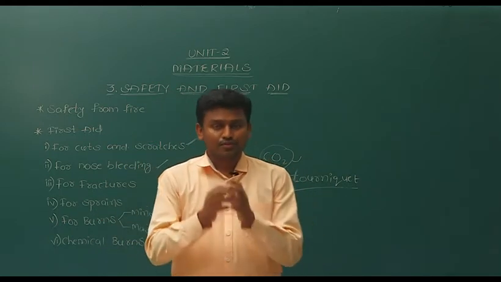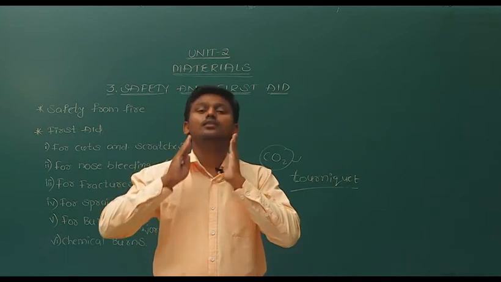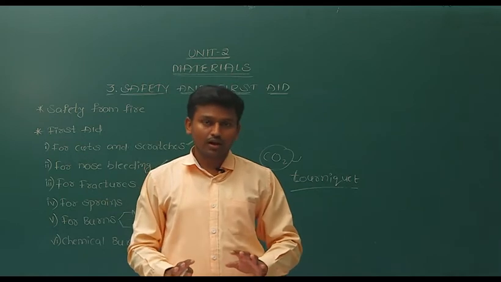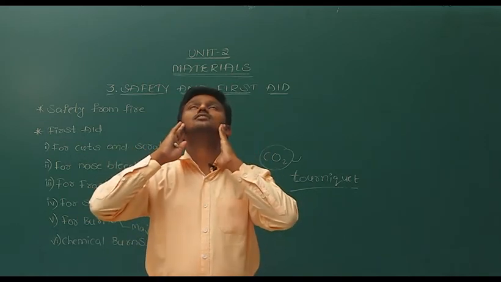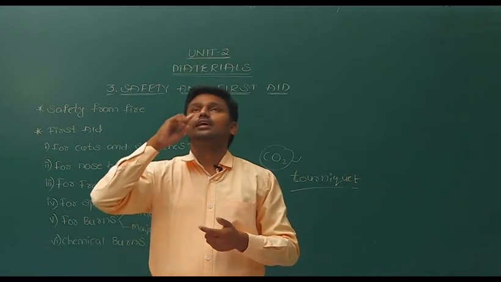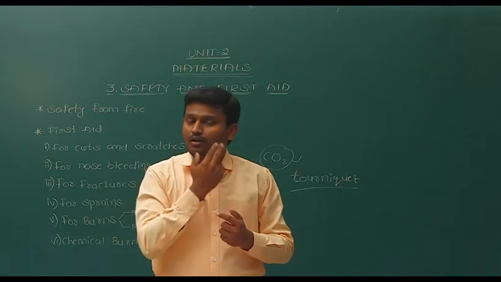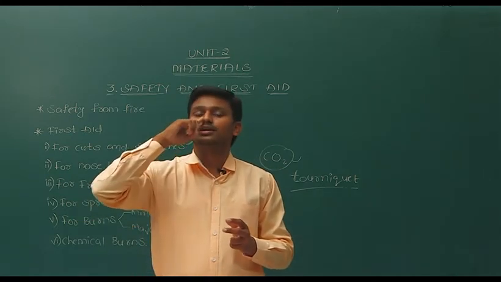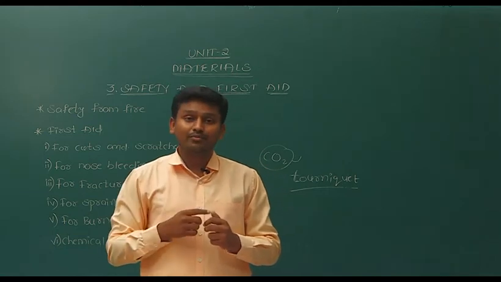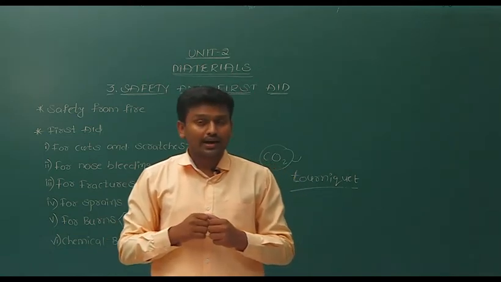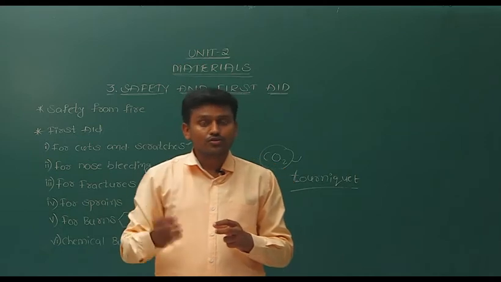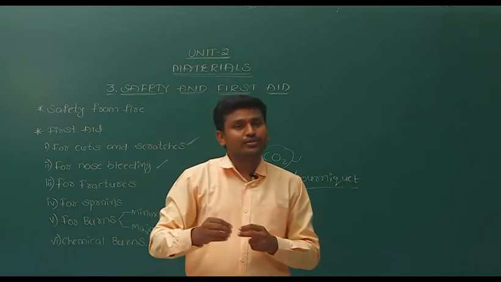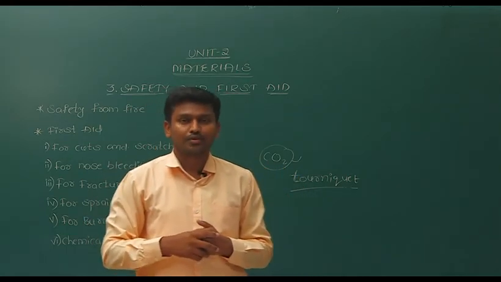First of all, we have to make him sit upright in a straight position. Okay, and then we have to keep the head tilted backward, and then press the bleeding side. For example, if bleeding occurs from both sides, we have to press both sides with the fingers, but ask him to breathe through his mouth, and at the same time ask him not to blow his nose. After that he may feel some comfort.